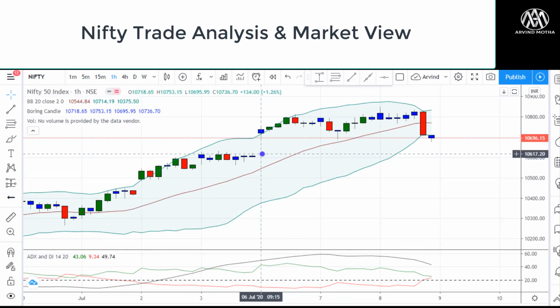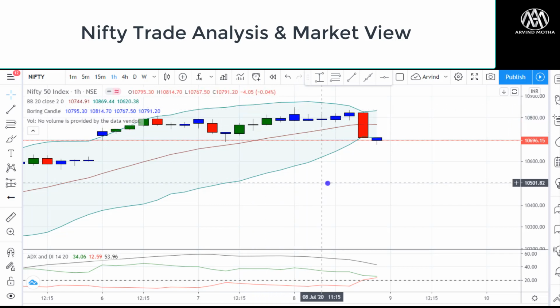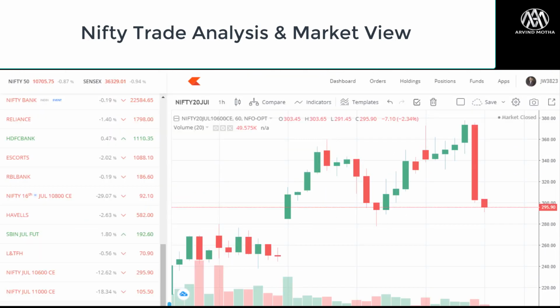So I'm in the hourly chart of Nifty, and I took a position yesterday, that is 7th of July. Somewhere here, I took a Nifty call option because I'm expecting Nifty to go up. So I buy Nifty 10,600 call options. As you can see on the screen, this is the options chart, and I'm buying somewhere here around 307.